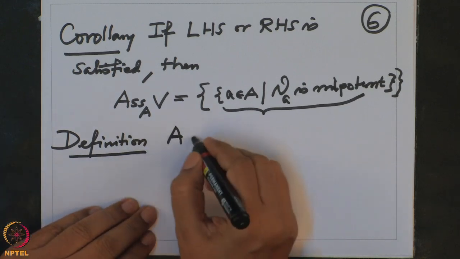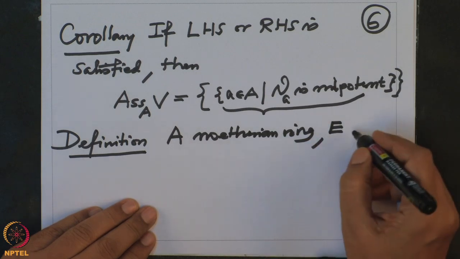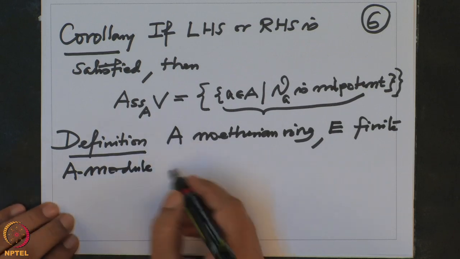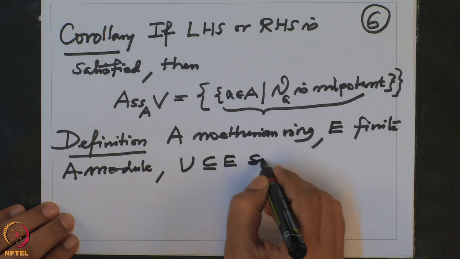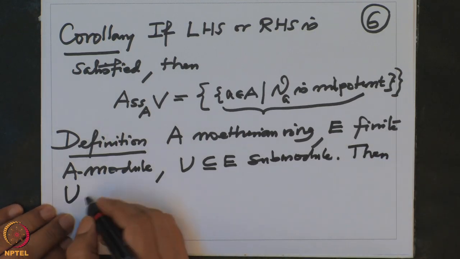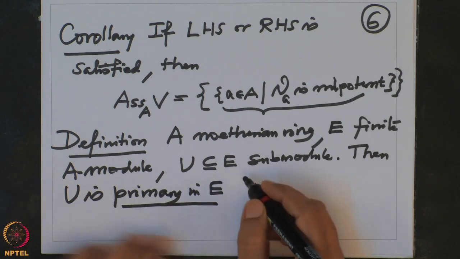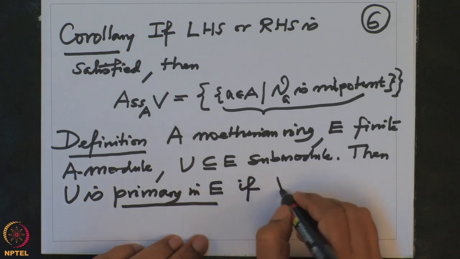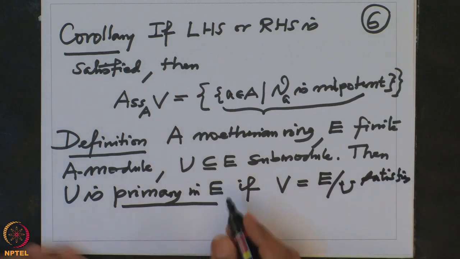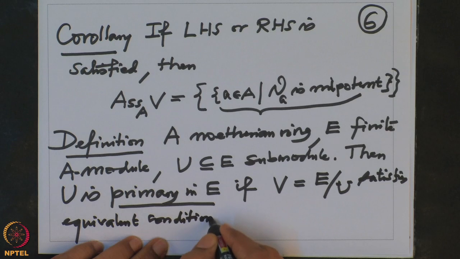A is a Noetherian ring, and E is a finite A module, and U is a submodule of E. Then U is primary in E if the module V, which is the residue class module E by U, satisfies the equivalent conditions of the above lemma.